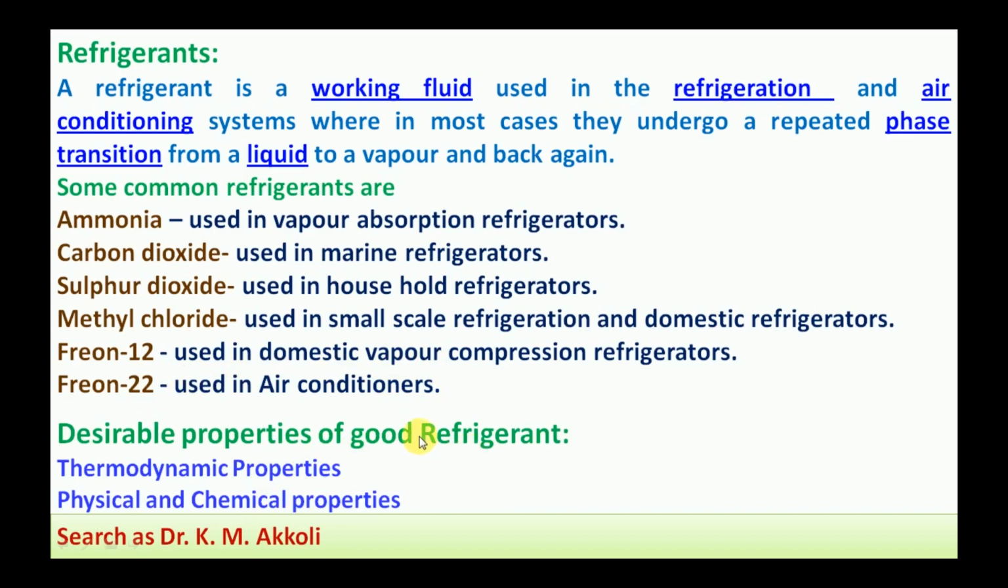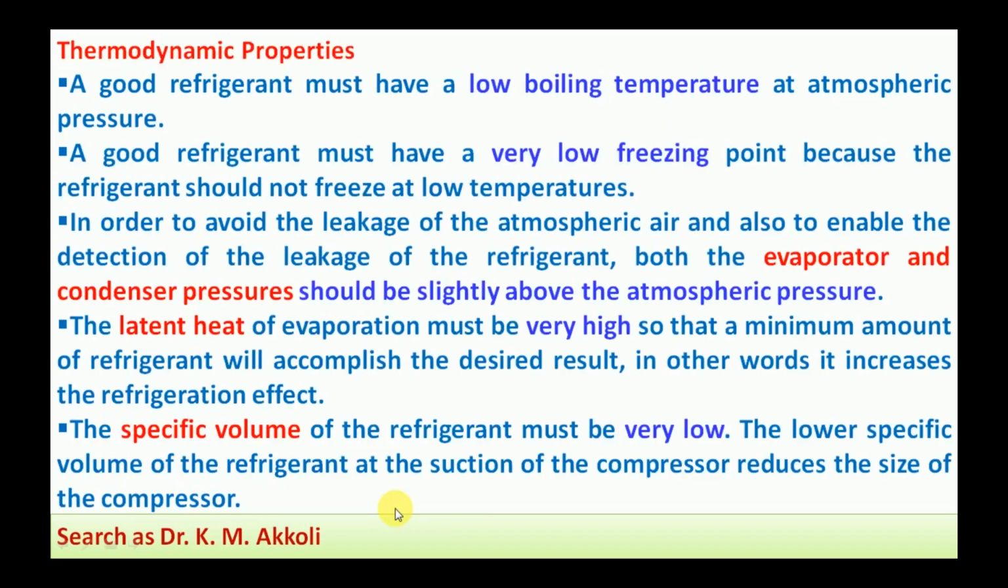The next, desirable properties of a good refrigerant. If a fluid is to be treated as a good refrigerant, what are the desirable properties? These properties are classified into two types. One is thermodynamic properties, second one is physical and chemical properties. First we will take the thermodynamic properties. A good refrigerant must have a low boiling point temperature at atmospheric pressure. At atmospheric pressure, it should boil at a lower temperature, that is a low boiling temperature.